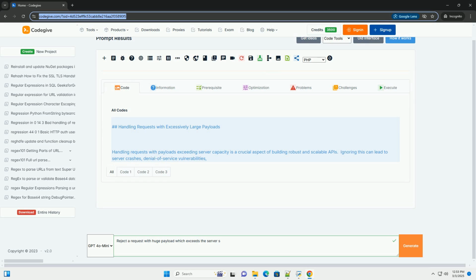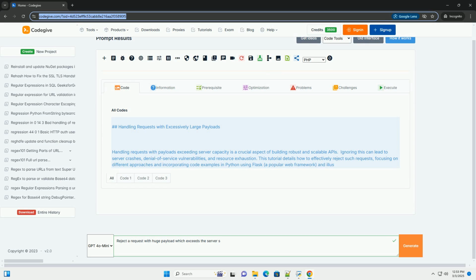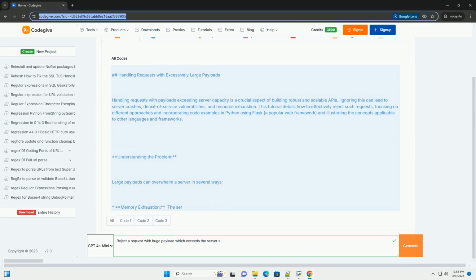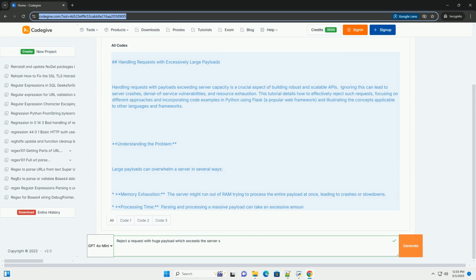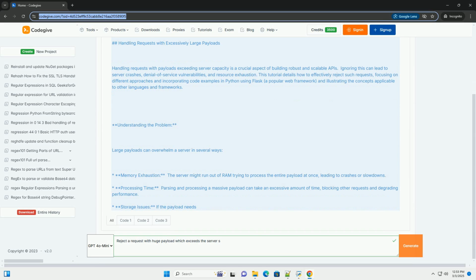Handling requests with excessively large payloads. Handling requests with payloads exceeding server capacity is a crucial aspect of building robust and scalable APIs. Ignoring this can lead to server crashes, denial of service vulnerabilities, and resource exhaustion.